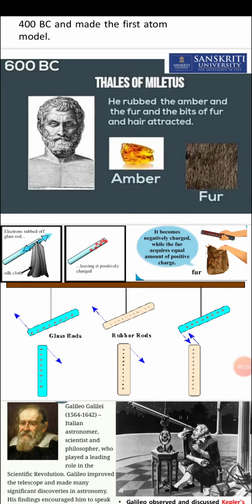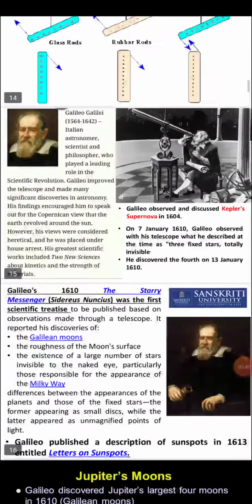Later on, in about 1750 AD, Sir Benjamin Franklin, who was one of the founders of the US as well, named these charges positive charges and negative charges.